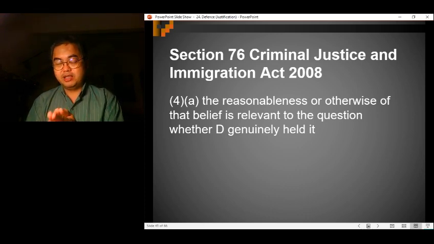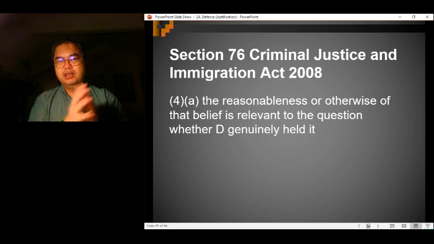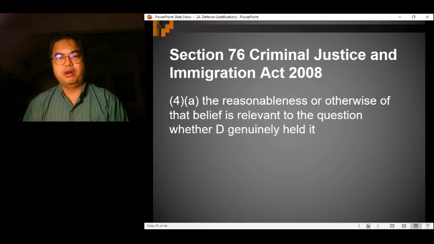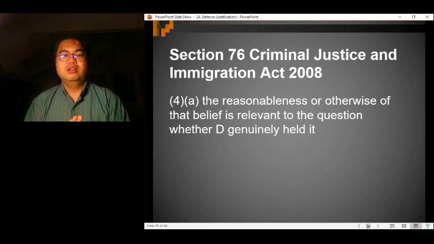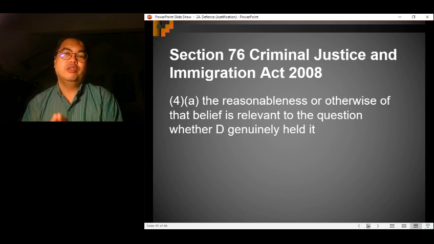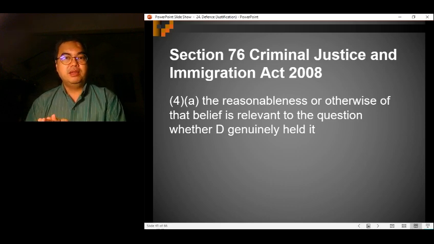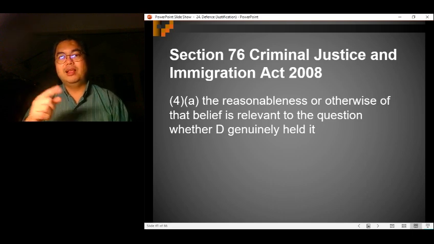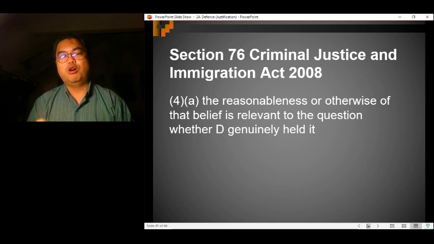However, this was also what the court said in Gladstone Williams, and which is now found in this Section 76(4)(a): the reasonableness of it is relevant as to whether the defendant honestly believed it or not. Meaning that the more unreasonable his belief is, the less likely that he would have honestly believed in it.